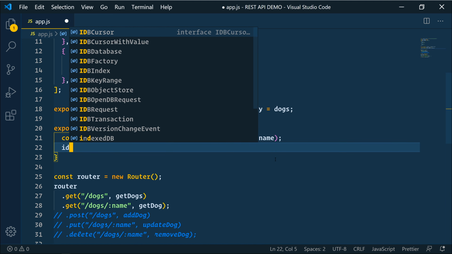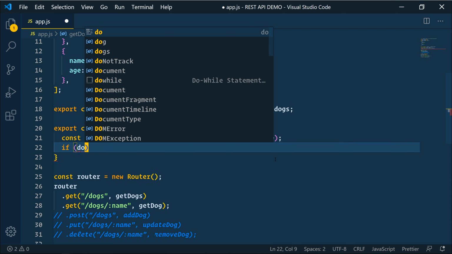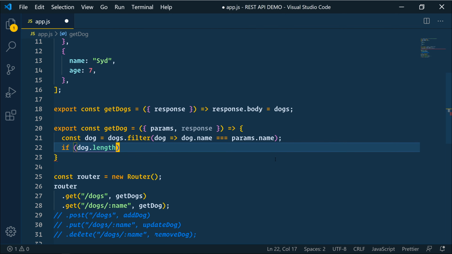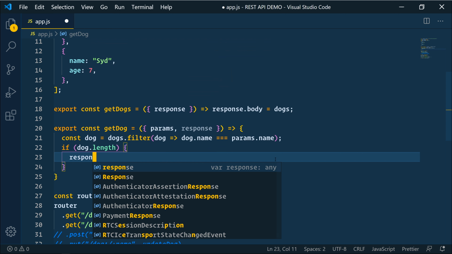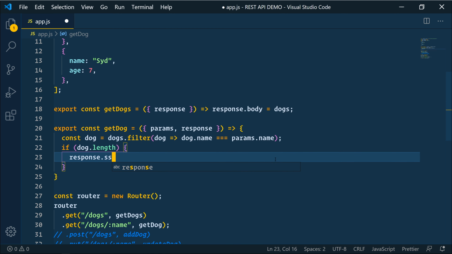Okay, so then we'll say if dog.length. So did we find a dog basically? If we found a dog, then we want to say response status is going to equal 200. That means everything's okay.